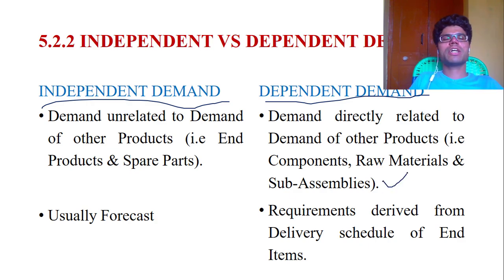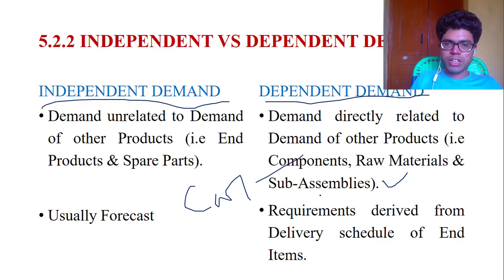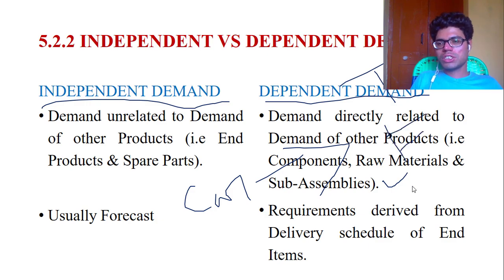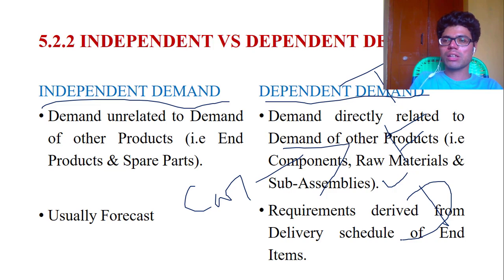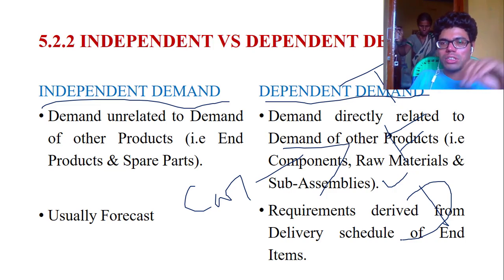For example, manufacturing a car requires various components or sub-assemblies, such as tires, frame, differential, as well as various other parts. The car depends on all these products.